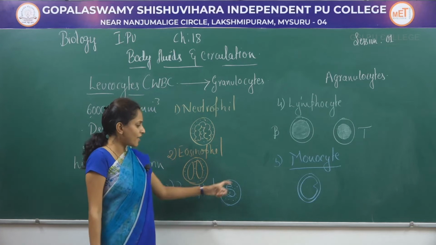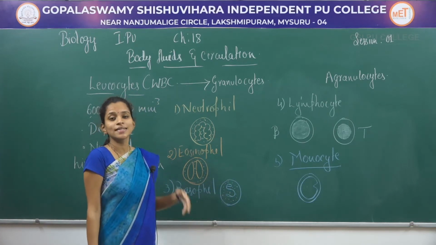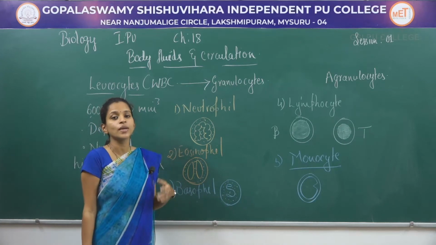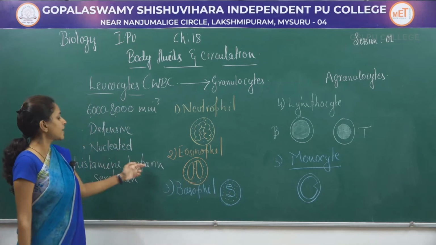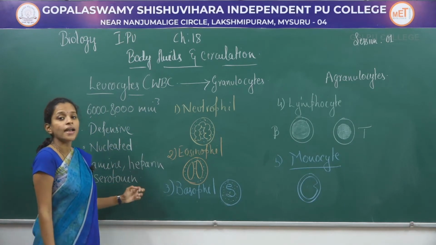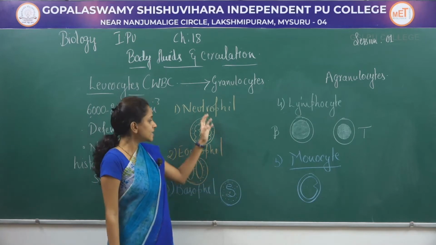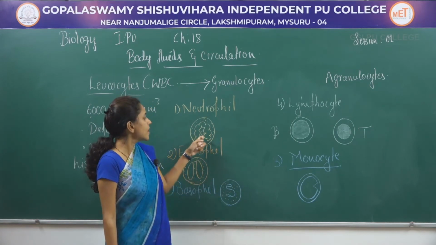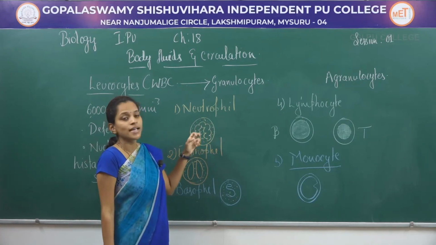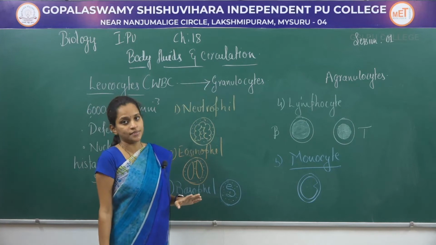So basophil have a S-shaped nucleus. These also act in the same way as eosinophils. When there are allergens in the body, they secrete histamine, heparin and serotonin, and are also showing inflammatory functions. These 3, if you observe, you can find their cytoplasm contains granules. That is why these 3 are considered granulocytes.